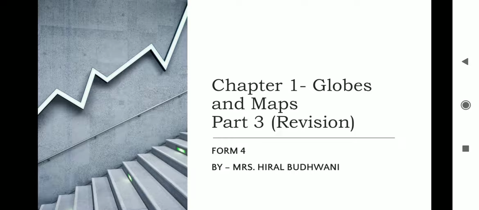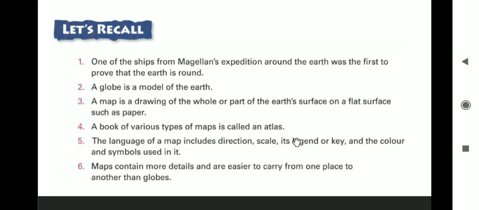Okay, now moving ahead, let's recall. One of the ships from Magellan's expedition around the earth was the first to prove that the earth is round. This means that Ferdinand Magellan was the first person to prove that the earth is round. Now, they are explorers. Explorers are people who travel to look for new places and to learn about them.